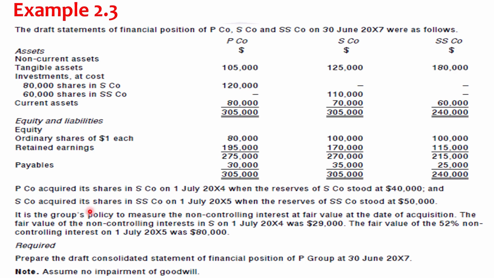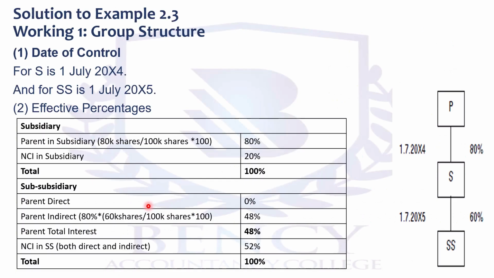So the subsidiary came at a later date. So look at our group structure, similar to illustrations 1 and 2. 80% in S, 60% in SS. The effective percentage is similar, because the percentages have not really changed. There are just a few touches bringing NCI to fair value. Those are the few things that have changed.